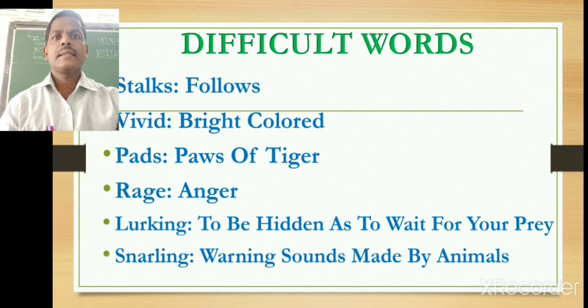So let's see them. First word is stalks. Stalks means follows, or in a different meaning, moves slowly. Vivid, bright colored. Pads, paws of tiger, or the soft bed. Rage, anger. Lurking, to be hidden so as to wait for your prey. Snarling, warning sound made by animals.